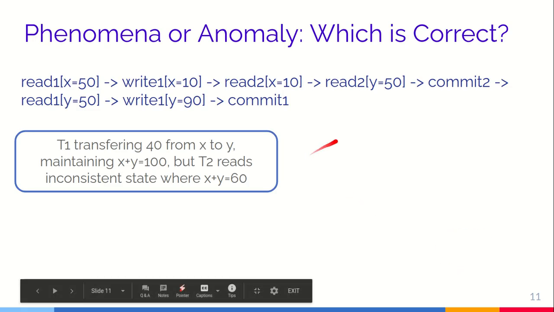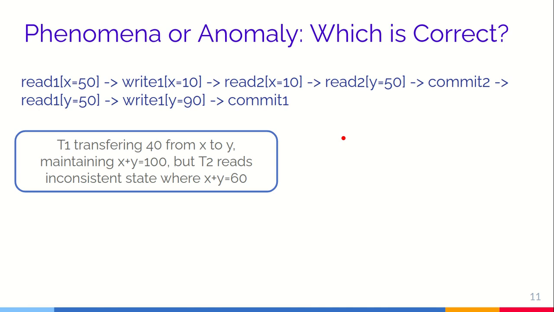So basically, the next thing is whether the ANSI SQL specification actually meant phenomena or anomaly, which is correct. We know that phenomena is a looser interpretation, while anomaly is a stricter interpretation. That is, in the anomaly case, an inconsistent state will occur, but in the phenomena case, it might or might not occur.